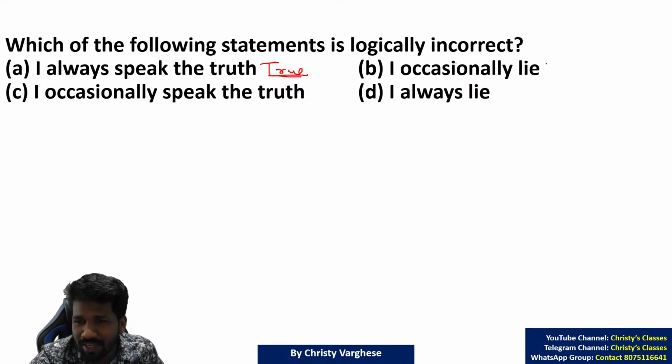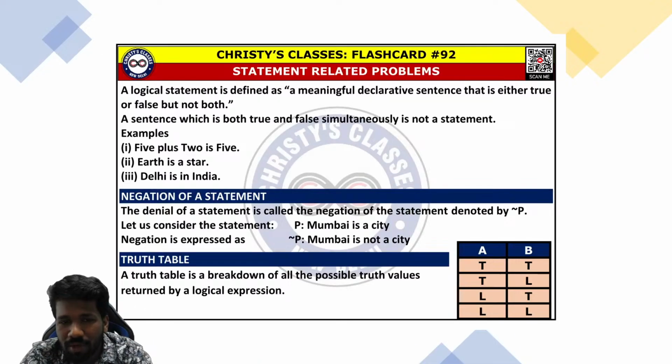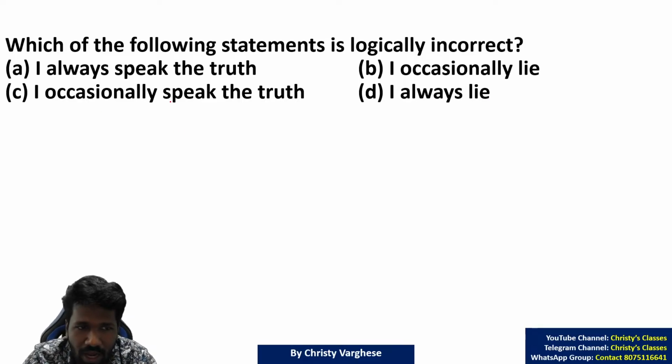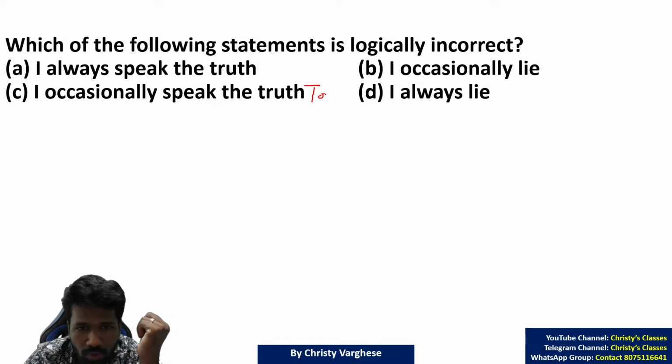"I occasionally lie." If the speaker is an occasionally lying person, that is true, or it is not true. If it is true, it is only true. If it is false, it is only false. It will not be true and false simultaneously. If it is both true and false simultaneously, that is not a statement. "I occasionally speak the truth." That also, if it is true, that is true only. If it is false, it is false only. So true or false only, not true and false.